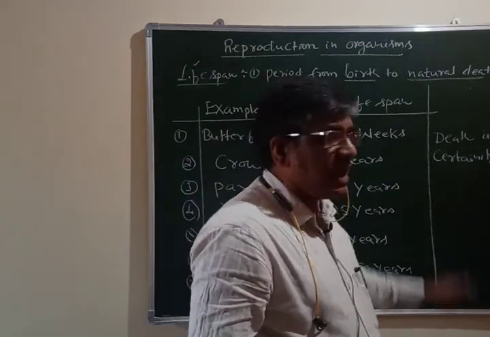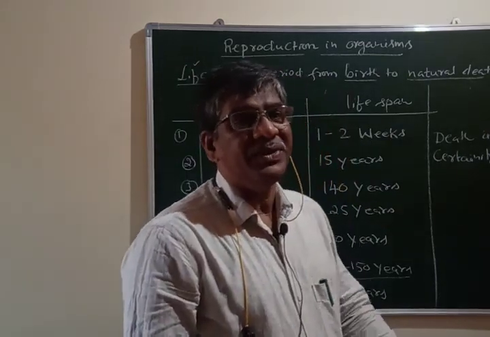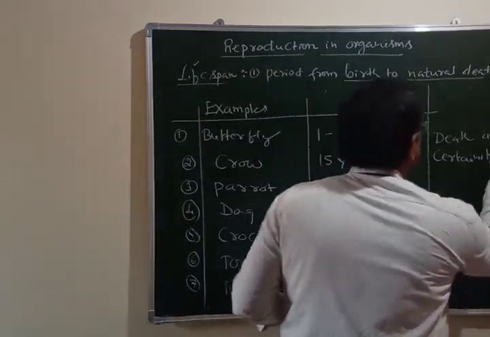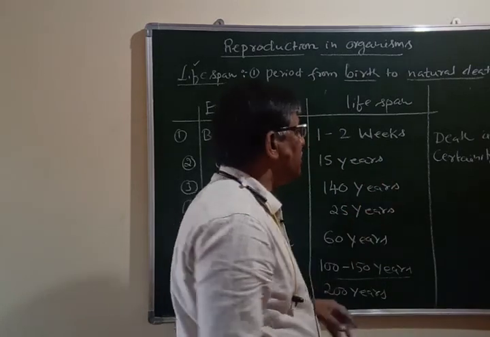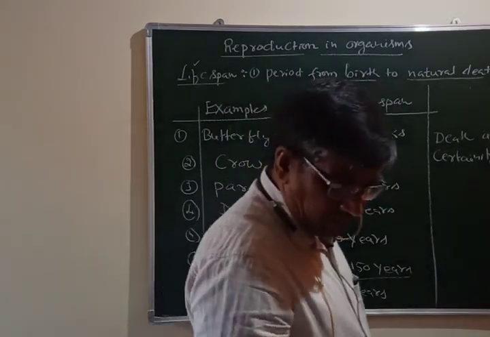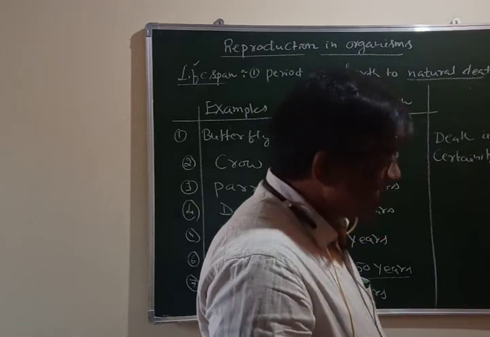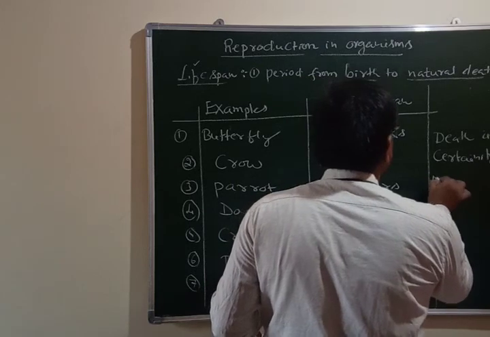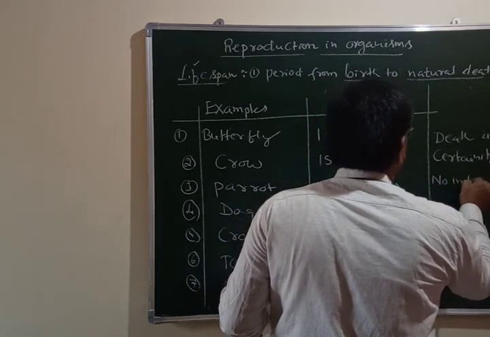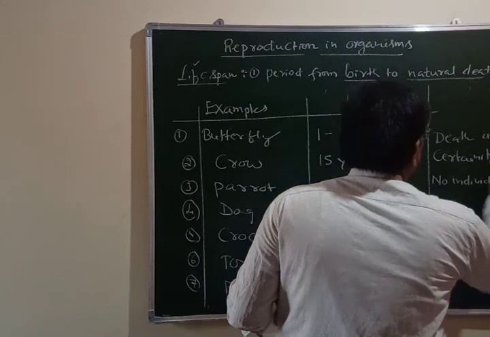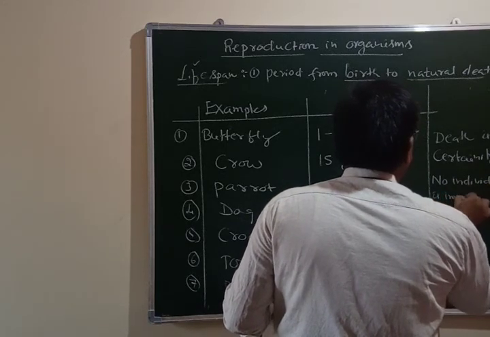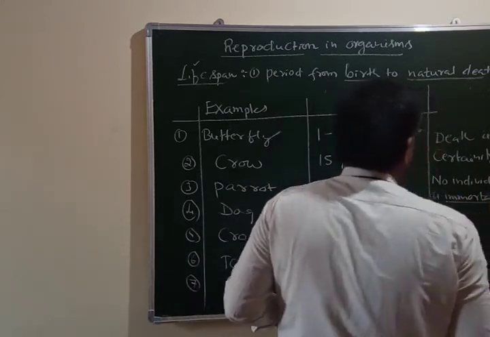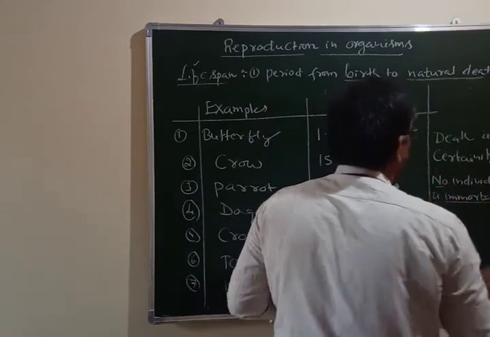Okay, no one is permanent, nothing is permanent, no living being is permanent, we understand from this. And in addition to this, every individual has to die. So therefore, no individual is immortal. Please read this: no individual is immortal. It means every individual has to die.